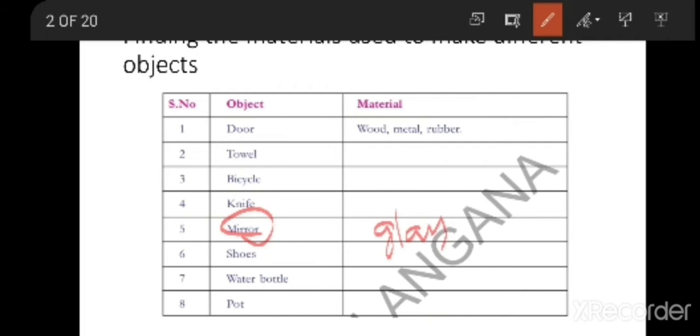So some things may be prepared with only one material, and some objects may require more than one material. For example, a knife can be prepared with more than one material. We need steel to prepare a knife as well as rubber. So two materials are required to prepare the knife. It depends upon the thing, what material we are using.